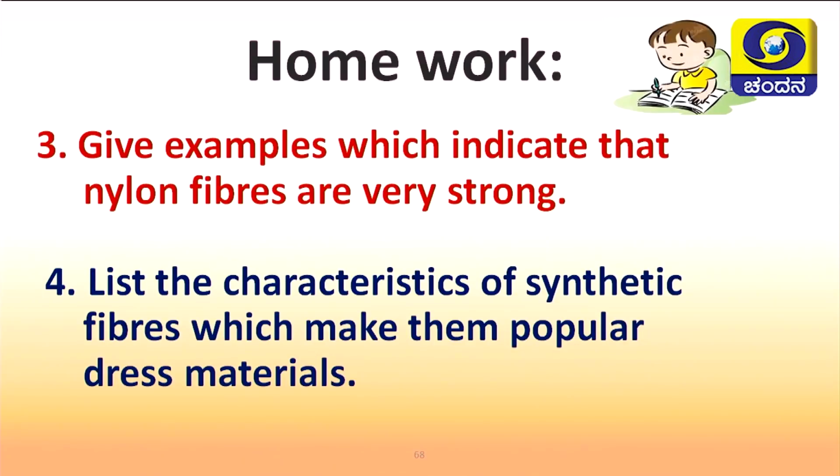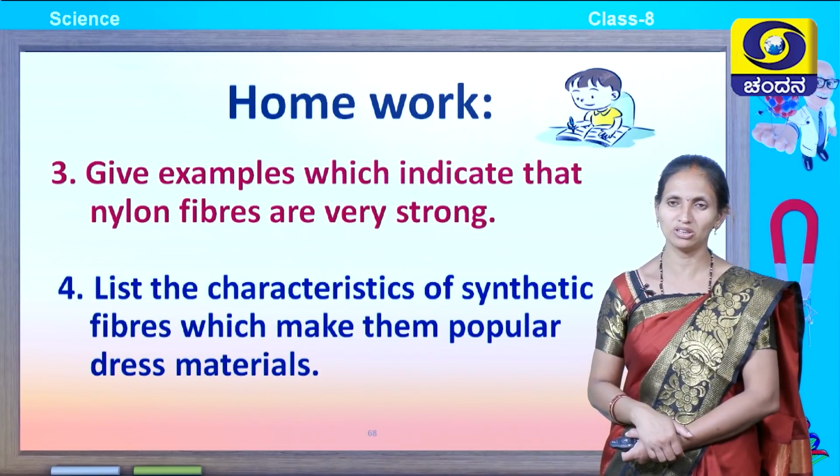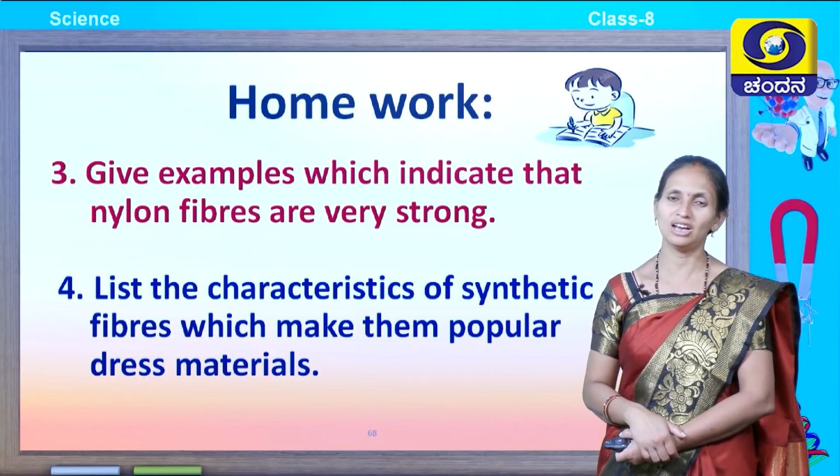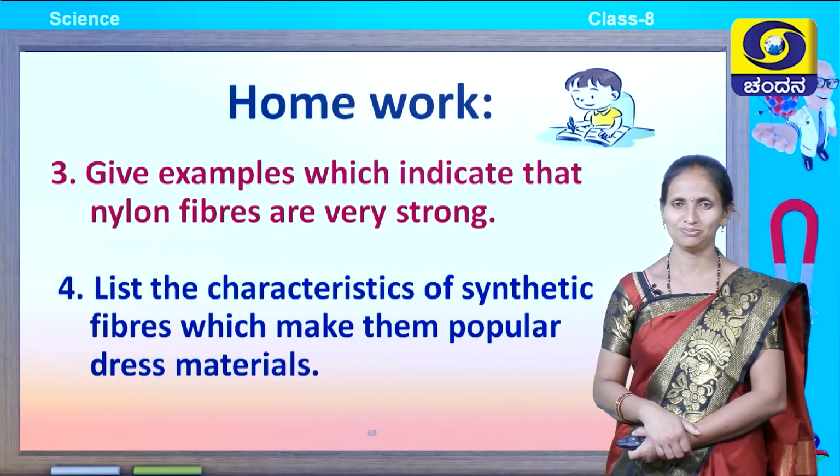Third question: Give examples which indicate that nylon fibers are very strong. Fourth question: List the characteristics of synthetic fibers which make them popular dress material. Dear children, these are the 4 questions for your homework. Hope you all will do your homework and submit it to your teacher.